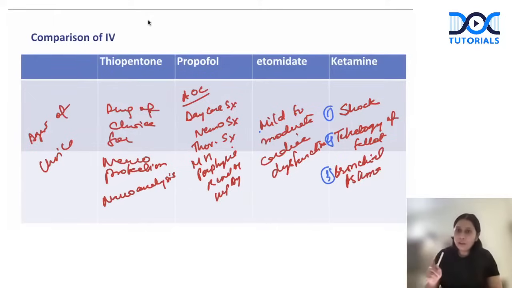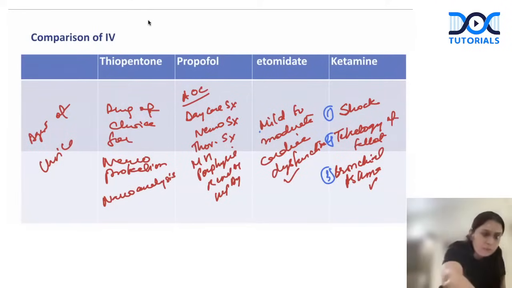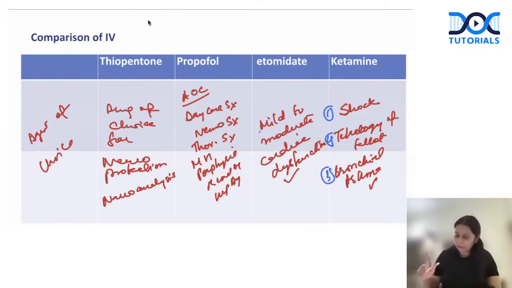Got it? The only issue with propofol is it is cardio unstable. So we try to avoid propofol in cardiac dysfunction. If ketamine is not available for tetralogy of Fallot or bronchial asthma, I would use propofol, but best is ketamine because it is the best bronchodilator. So the only thing with propofol is it decreases blood pressure. It is a cardiac depressant and causes cardiac dysfunction. You are getting my point? So we are not using propofol wherever we don't want the blood pressure to decrease. So we don't want blood pressure to decrease in shock.